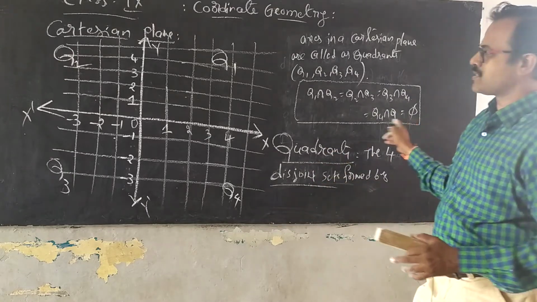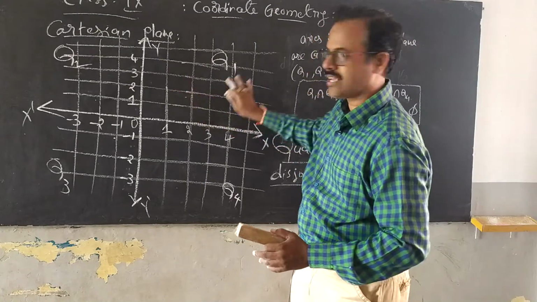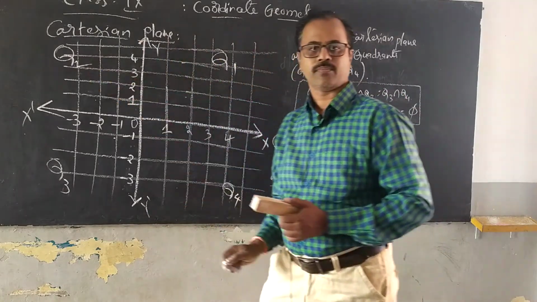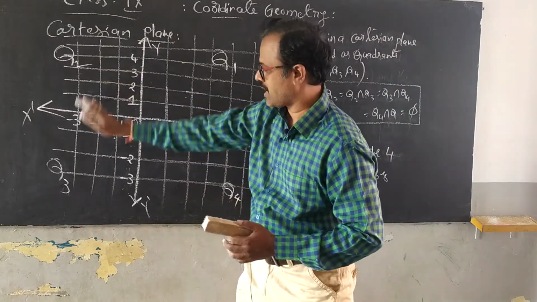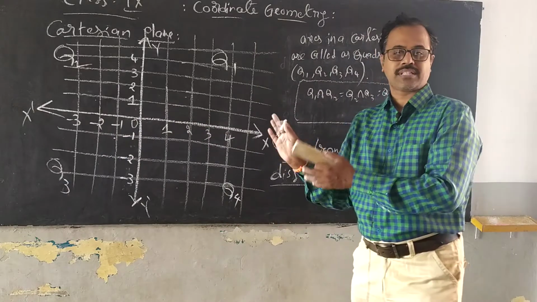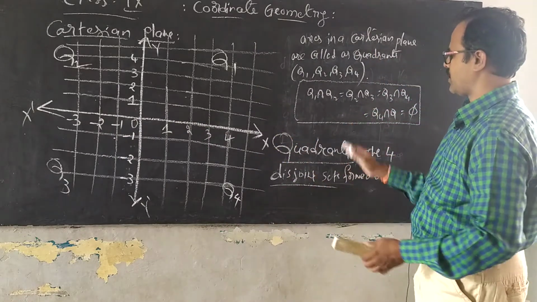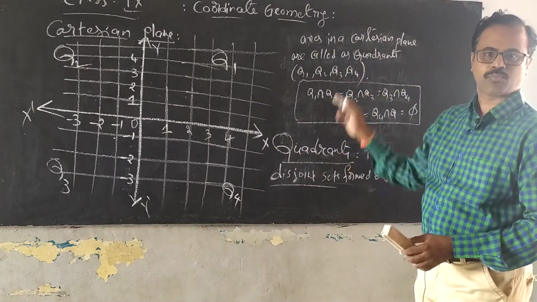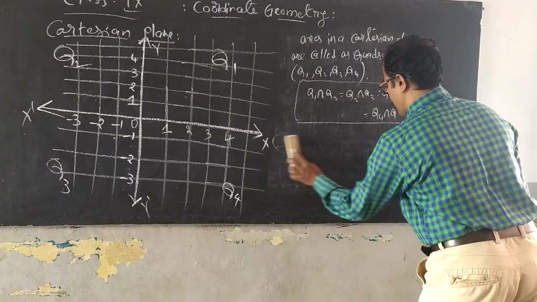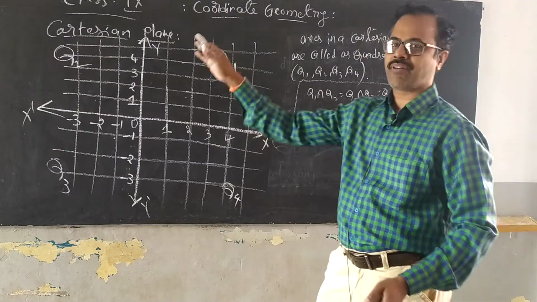Okay? That means any point that you place here in Q1 is present only in Q1. That will never be in Q2. Similarly, a point in Q2 will never be in Q3. A point in Q3 will never be in Q4. You understand this carefully? Very good. Quadrants is most important. Right. Now let us see what type of points are there for us in the quadrants.